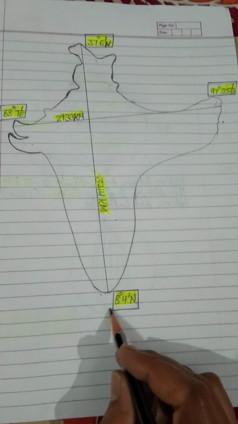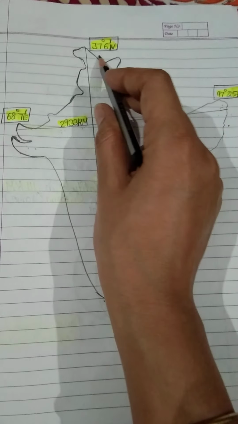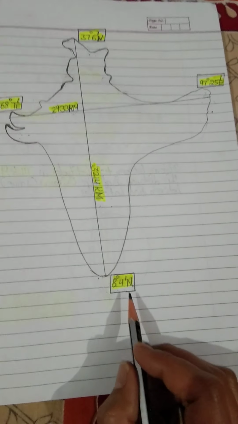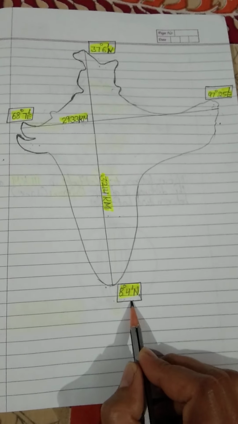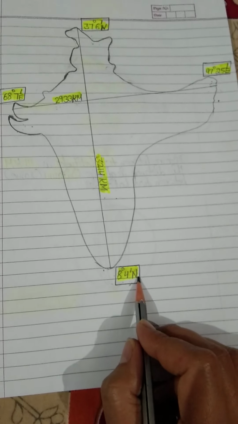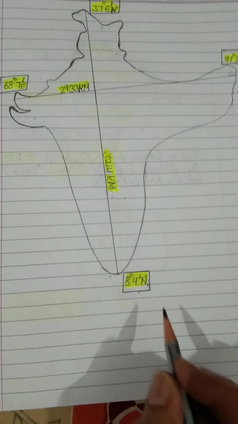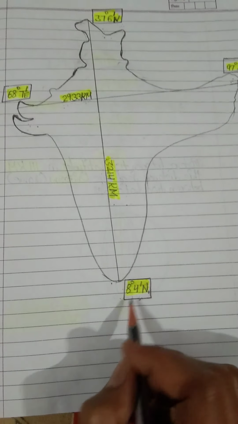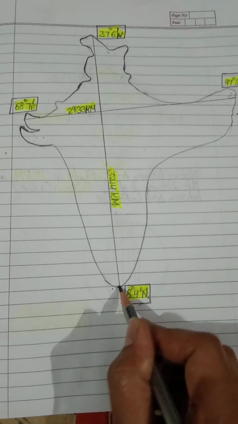Learn it. Students, in your 11th class geography book, you may find this number like 6 degree something minute. But let me tell you the basic point, that this 8 degree 4 minute north latitude we are taking from the mainland.